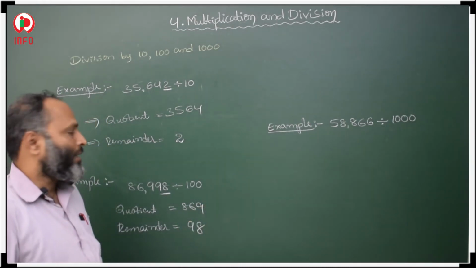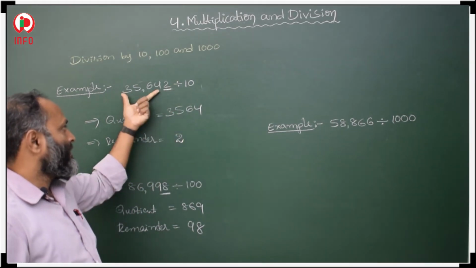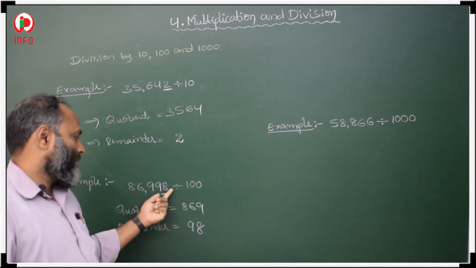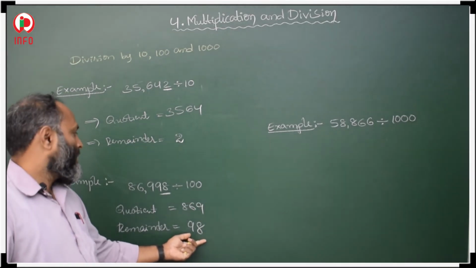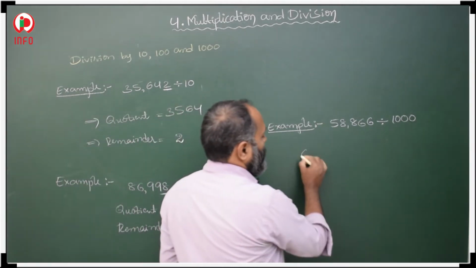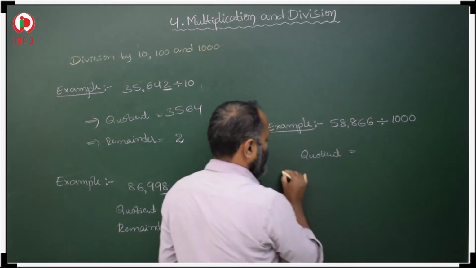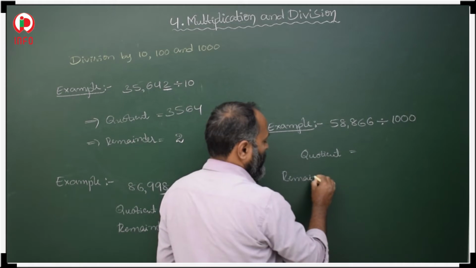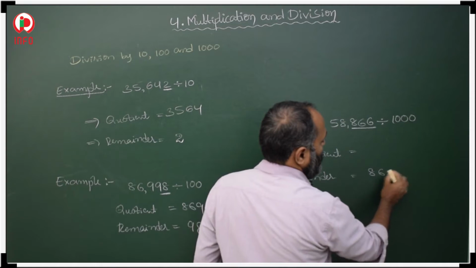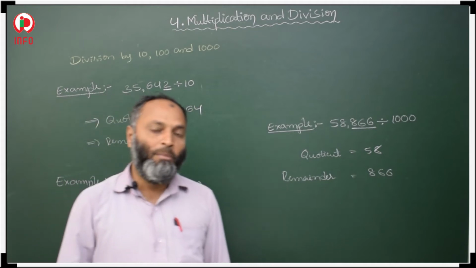869. When we divide with 10, the last one, the one's place, is the remainder, and the rest of the places are quotient. When we divide with 100, the last 2 places, ones and tens, are the remainder and the rest of the places are quotient. When we divide with 1000, here 1000 is there, the last 3 places are remainder, the rest of the places are quotient. So in this way we have to write remainder and quotient.